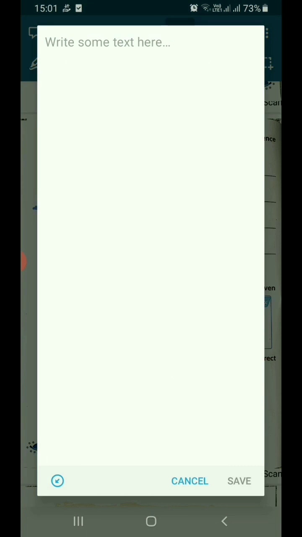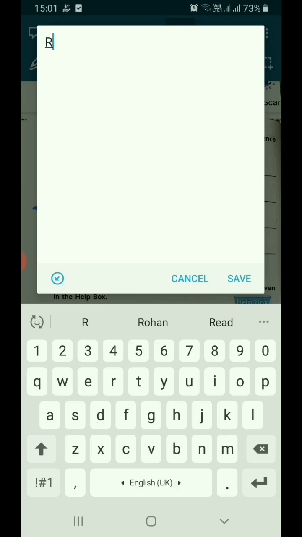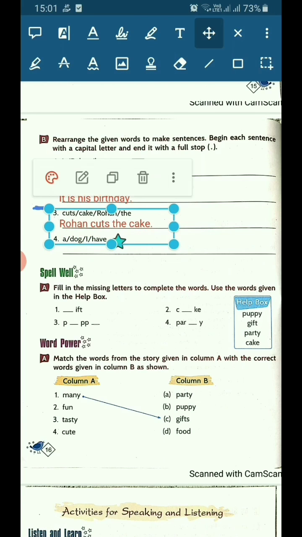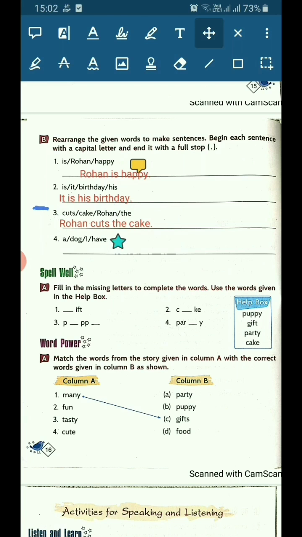So, we'll be writing Rohan cuts the cake and end with a full stop. Understood? The right order is, Rohan cuts the cake.